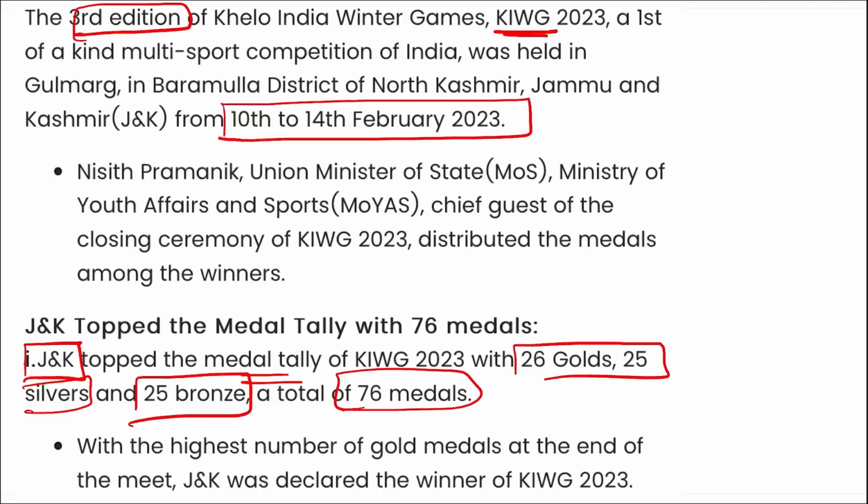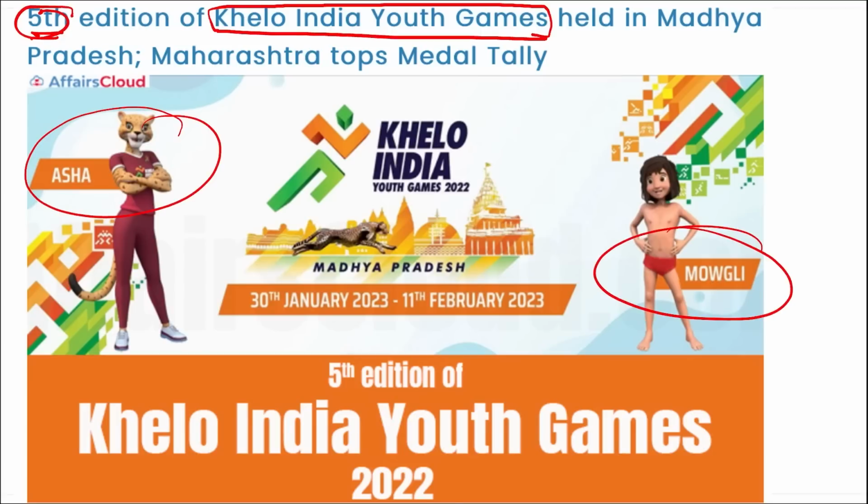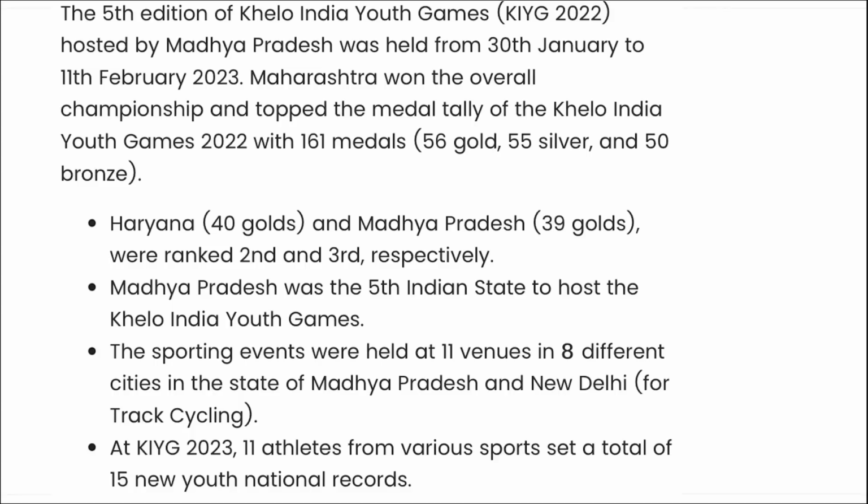All right. Similarly, if we talk about Khelo India Youth Games, earlier we were talking about Khelo India Winter Games. Now we are talking about Khelo India Youth Games. This was the fifth edition of Khelo India Youth Games. This was held in Madhya Pradesh, and you can see Asha and Mowgli. These are the two mascots for the Khelo India Youth Games, the fifth edition of which was held in Madhya Pradesh. This was held from 30th of January to 11th of February, and the state that has topped here in the medals tally is your Maharashtra.